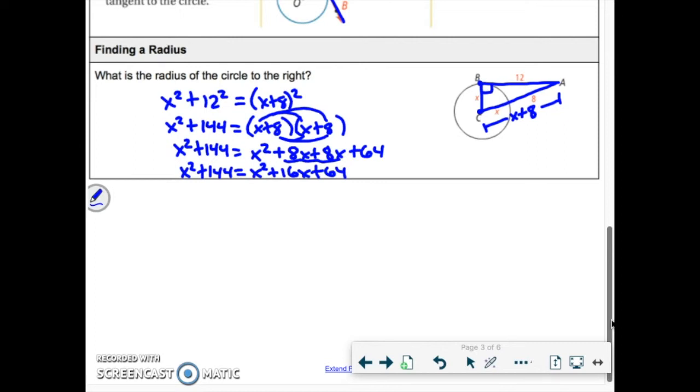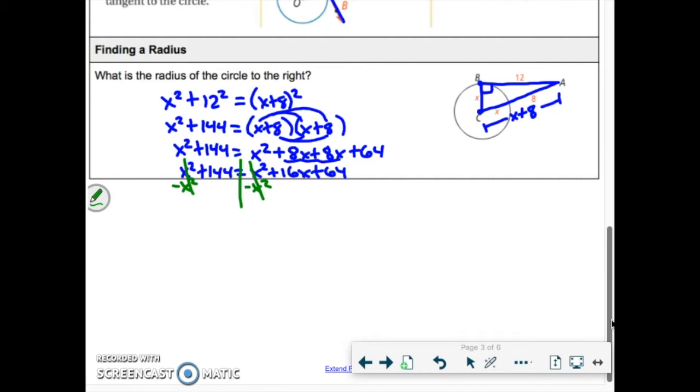So anytime we have to solve something with a squared in it, you get worried. We might have to factor or use the quadratic formula or something like that. Okay, that's not the case this time. When I start trying to get all the letters on one side, if I subtract x squared from both sides, they're going to cancel out this time. Okay, so then at that point, it's just a linear solve.